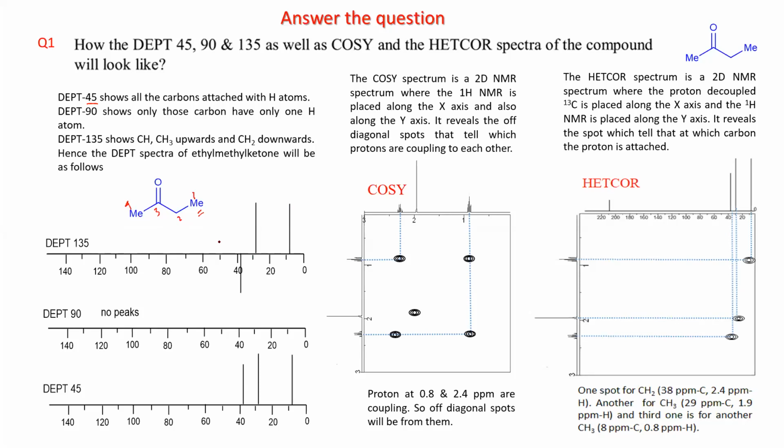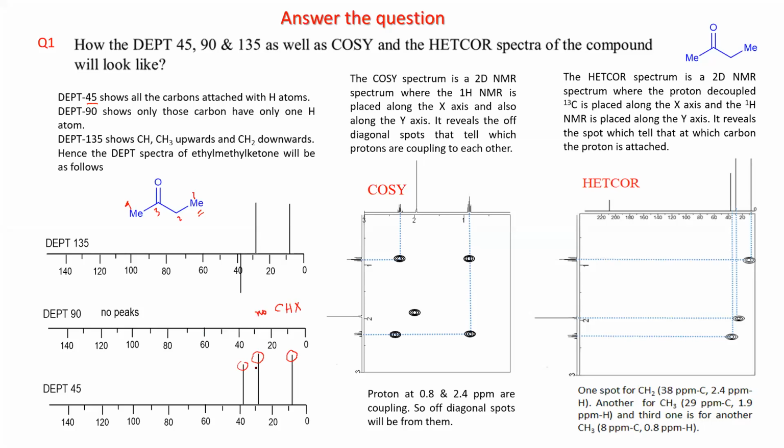Now DEPT 45 is like this one. You have around 8, around 28, and around 38. Okay, so these are the 3 peaks. DEPT 90, you will not have any peak because there is no CH. So no CH, no CH, you will not get any peak.